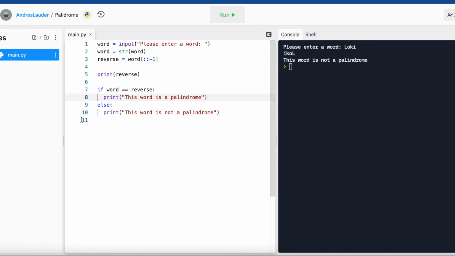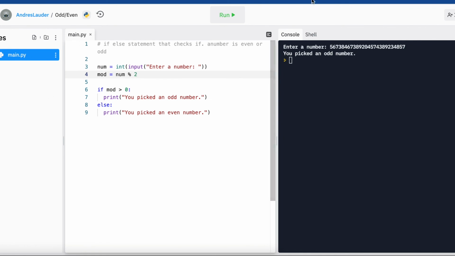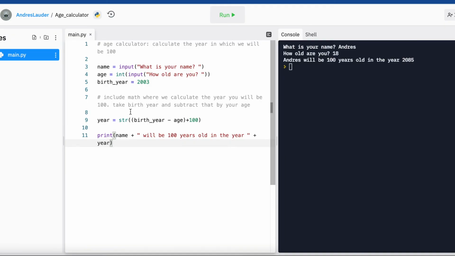Here we have a palindrome checker, I guess. Odd and even, checking if something is even or odd, and giving us picked an even number or an odd number. And here we have our age calculator.